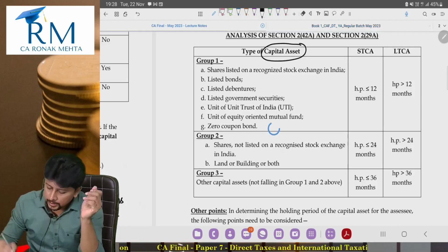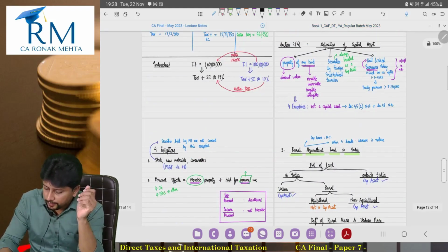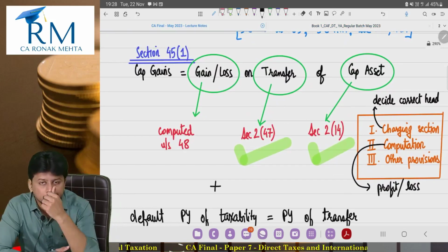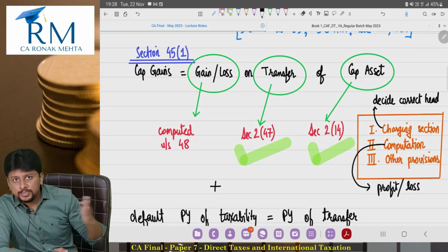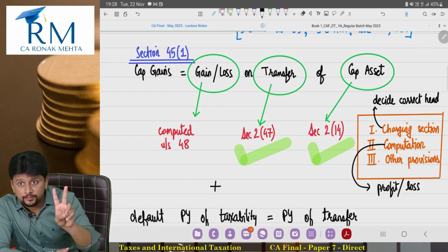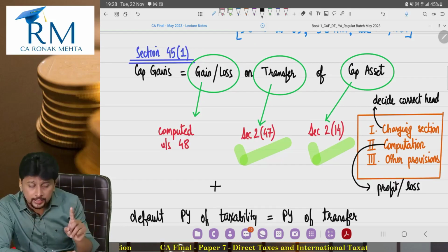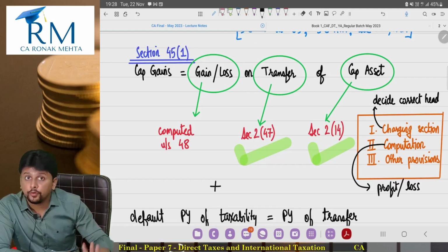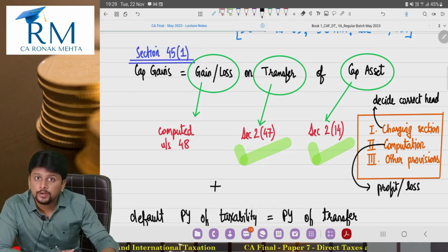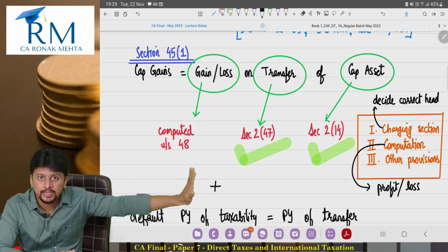Okay. Coming back, see this. I took 45(1) as the base and I started this chapter. 45(1) gets divided into 3 installments. Capital asset का definition, transfer का definition and computation under section 48. Of the 3, that computation under section 48 is the lengthiest, is the more important, more difficult one. So I'll do this third thing, computation under 48, a bit later.